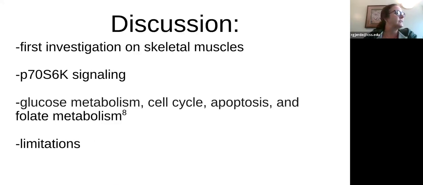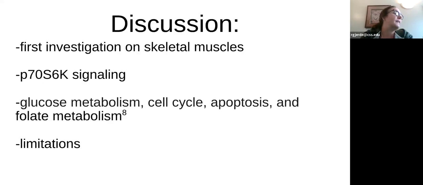So we're on to the discussion. So why is this study significant? Basically, it's the first study that compares the proteome of the skeletal muscles of those AAP patients to those that are on mood stabilizers, so not AAP. Again, previous studies used blood samples, and this is the first time we've got skeletal muscle samples. They believe that the side effects of the AAPs are most likely occurring because of the changes happening inside the skeletal muscle. So that is the importance of using the skeletal muscle.